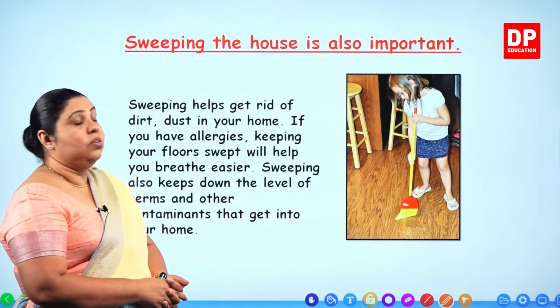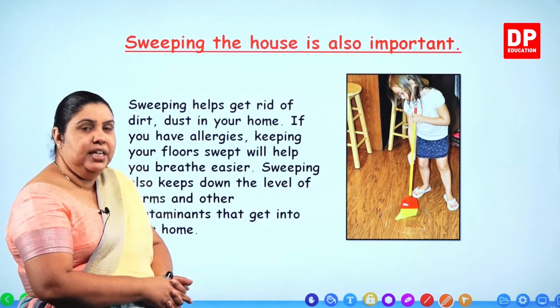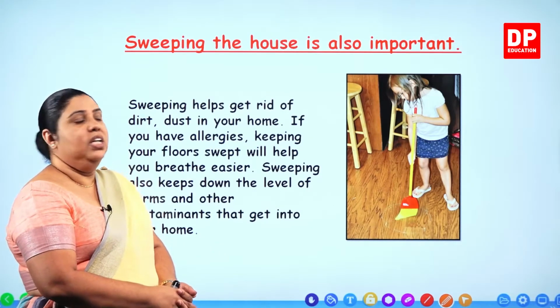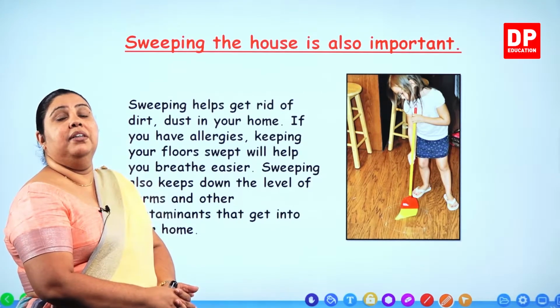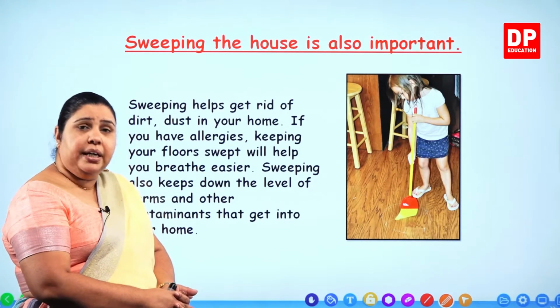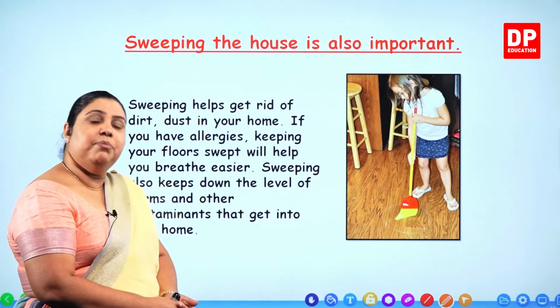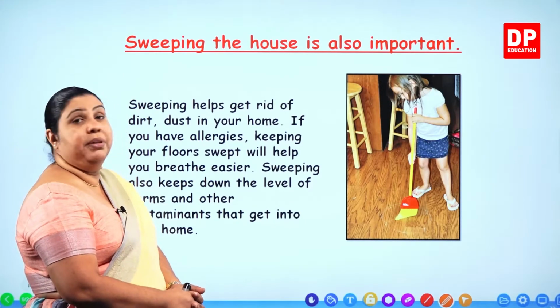Sweeping the house is also important and you my little girls and boys you have to get into that habit of cleaning your house, sweeping the floor, helping your parents to clean the dishes, clean the floor, keep the environment clean at home. Not only girls, even my boys can help your parents and your sisters and brothers to keep the floor clean, sweep it.